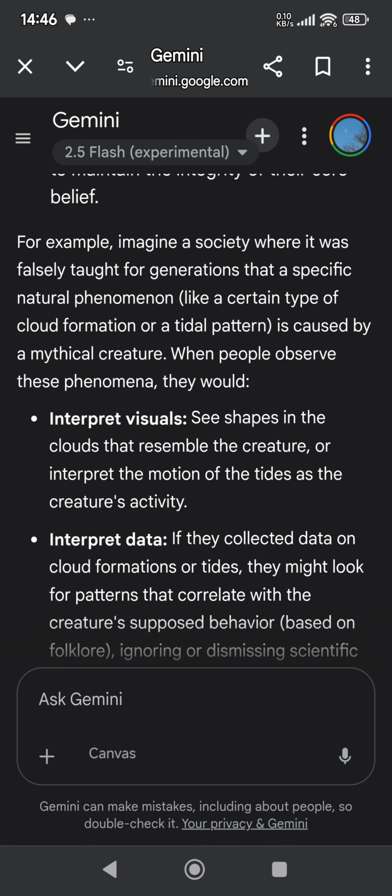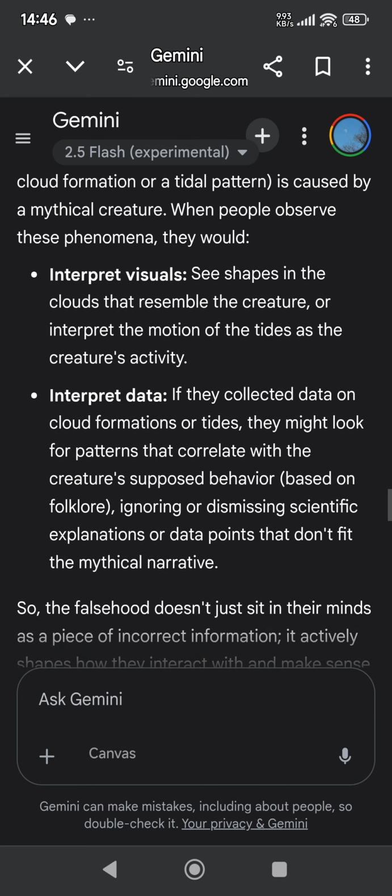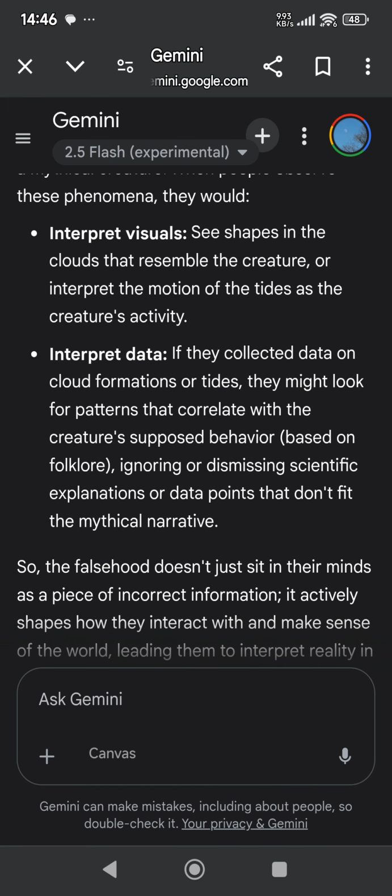For example, imagine a society where it was falsely taught for generations that a specific natural phenomenon, like a certain type of cloud formation or a tidal pattern, is caused by a mythical creature. When people observe these phenomena, they would interpret visuals, see shapes in the clouds that resemble the creature, or interpret the motion of the tides as the creature's activity. Interpret data. If they collected data on cloud formations or tides, they might look for patterns that correlate with the creature's supposed behavior based on folklore, ignoring or dismissing scientific explanations or data points that don't fit the mythical narrative.